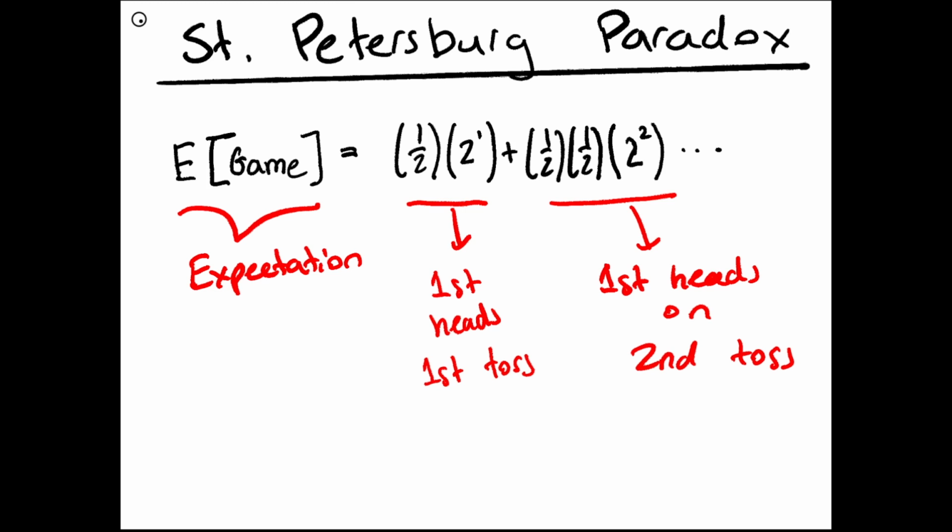And the way this is worked out is, the probability that you get the first heads on the second toss is that the first flip is a tails, which is 1/2, times the second flip is a heads, which is another 1/2. And then you multiply these by the value you get with that event occurring.